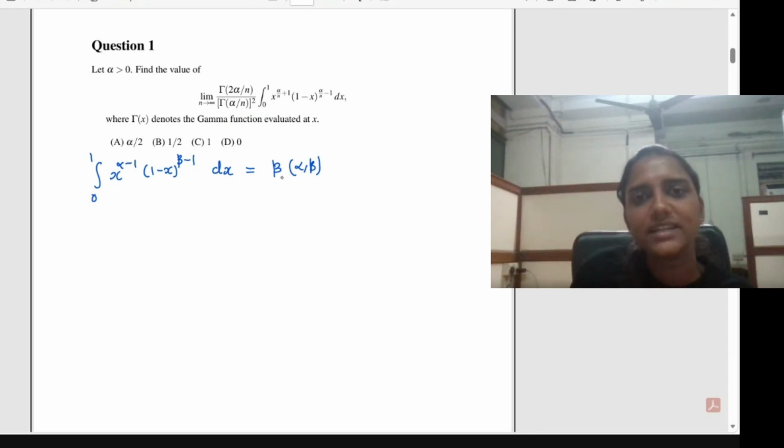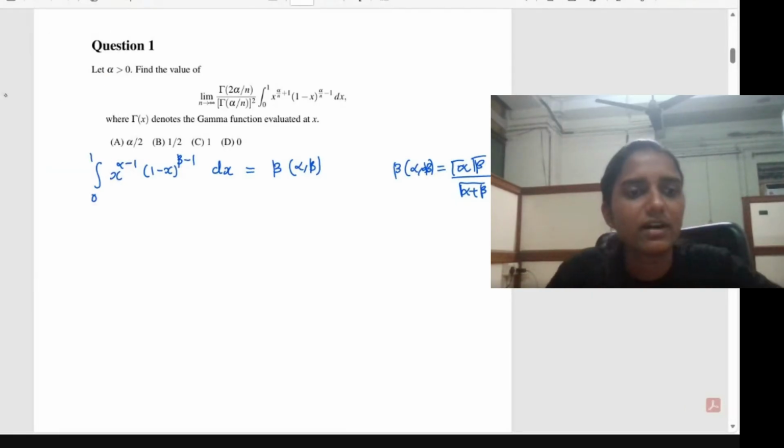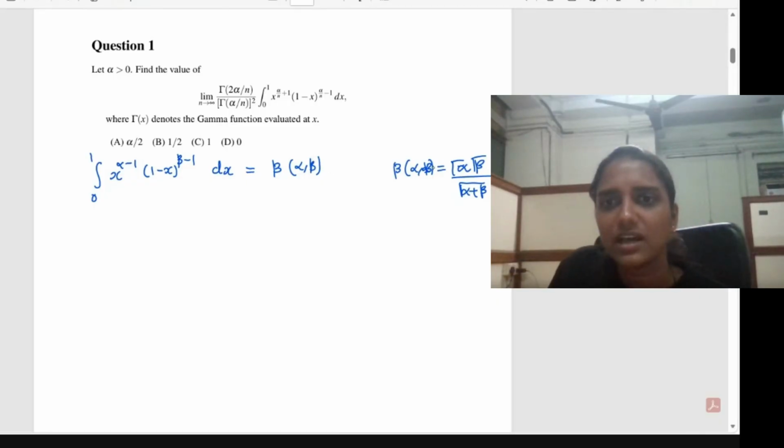And beta alpha beta is equal to gamma alpha gamma beta divided by gamma alpha plus beta. Okay, so for this question, you have to identify the value of alpha and the value of beta, then substitute in this beta function, and then you can evaluate this integral.